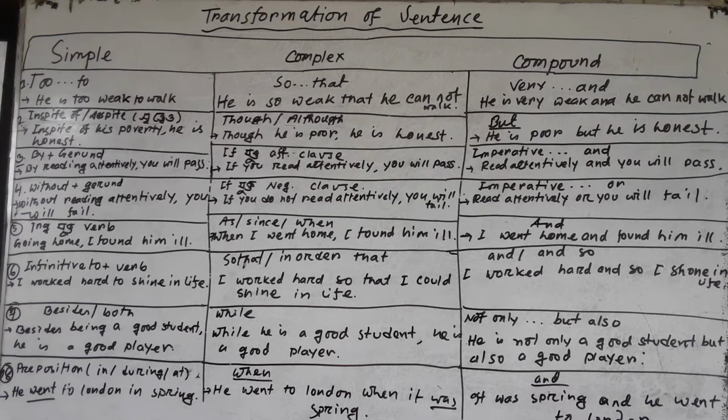Then in compound sentence I have written but, that means in spite of his poverty he is honest. He is poor but he is honest. Very simple. So you have to know that for in spite of complex sentence we will use though or although, and in compound sentence we will use but, which will be used between the two clauses.